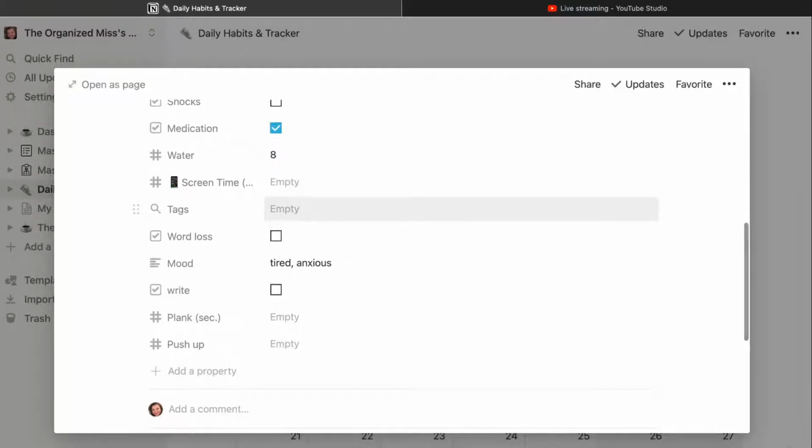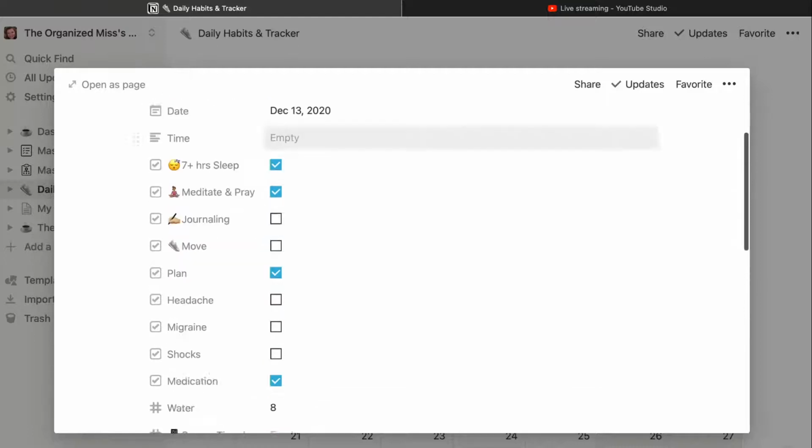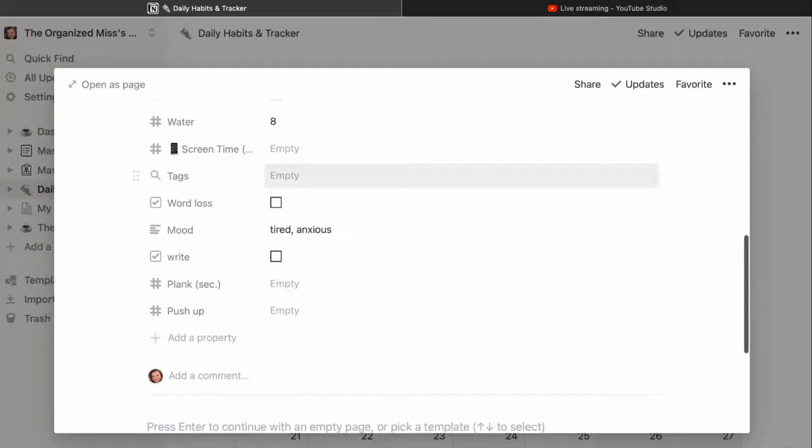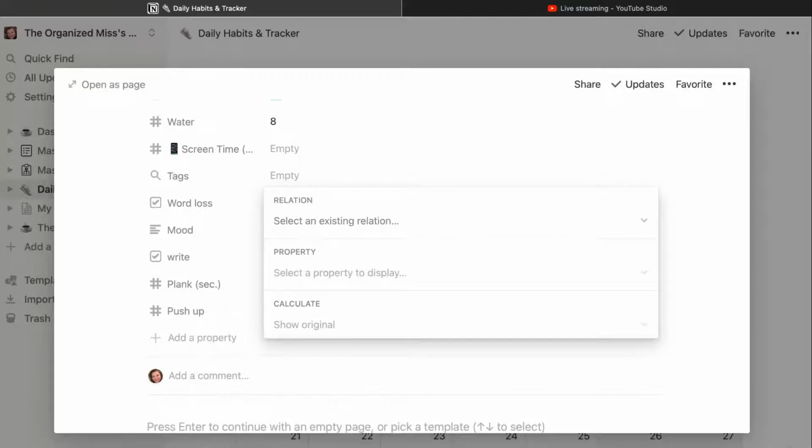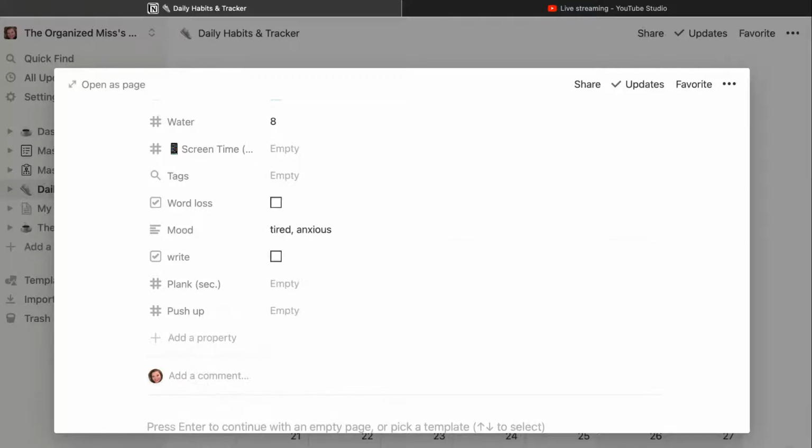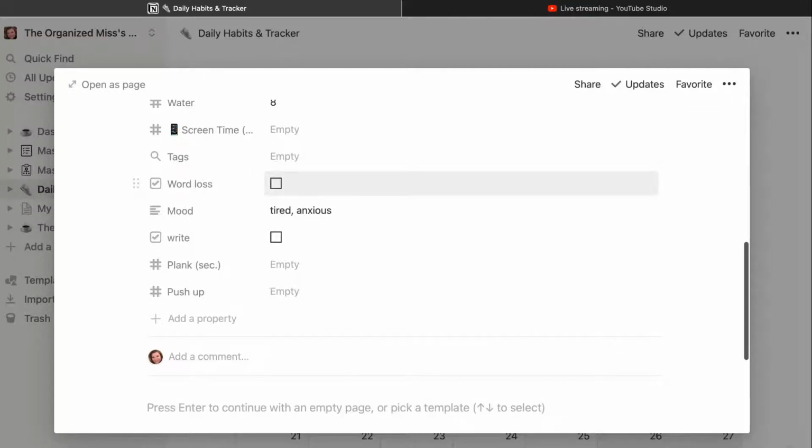Tags would be anything that I want to connect. If I decide to make it an event, or let's say my mom, I wanted to add a tag here so that I would know that I did something with my mother this day. I would put that there. I have not been using this, and I may remove it later off of mine. But you can use it for whatever. You can take the template and rearrange it however you'd like.